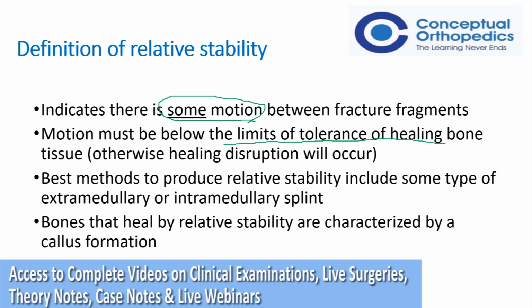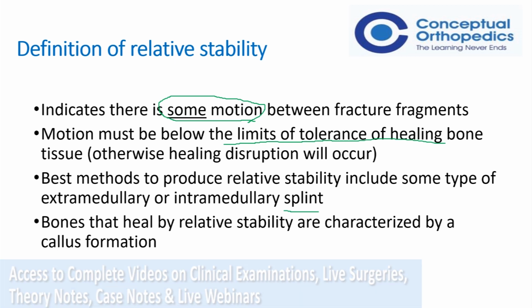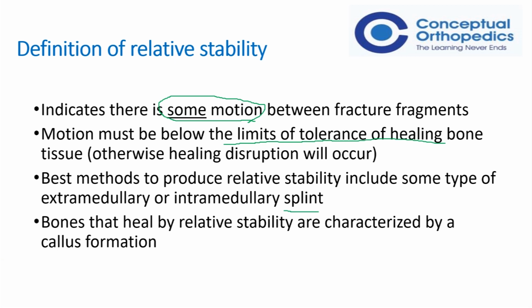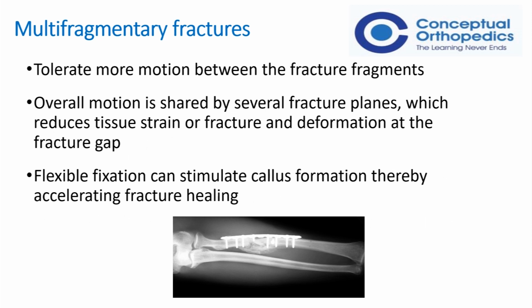So the concept is, in multi-fragmentary fractures, when there is too much comminution and a lot of fragments, the overall load is distributed between these fragments. When we have a transverse fracture or a spiral fracture, all the loads are dissipated at the fracture and there will be exaggerated movements.